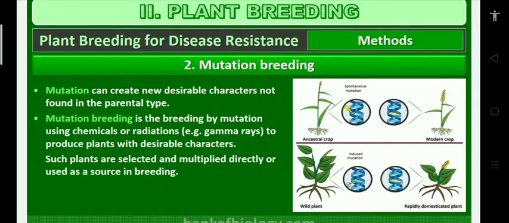Mutational breeding is the breeding by mutation using chemicals or radiations, mainly gamma rays, to produce plants with desirable characters. Such plants are selected and multiplied directly, or used as a source in breeding.